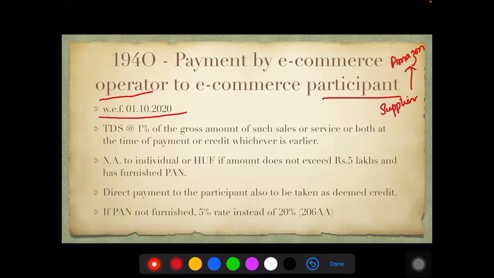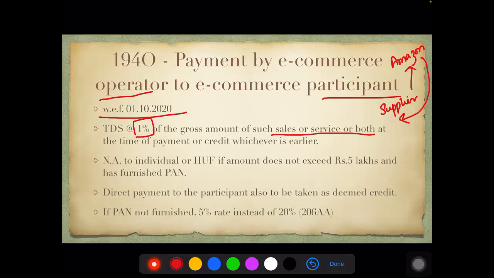So normally what happens is when we buy online, we pay to Amazon. Amazon in turn would pay to the supplier. So when this payment is done by Amazon to the supplier, TDS will be applicable. At what rate? 1% of the gross amount. It could be for sale or service or both together. Again, at the time of payment or credit, whichever is earlier.